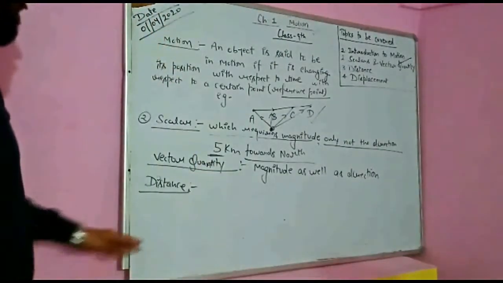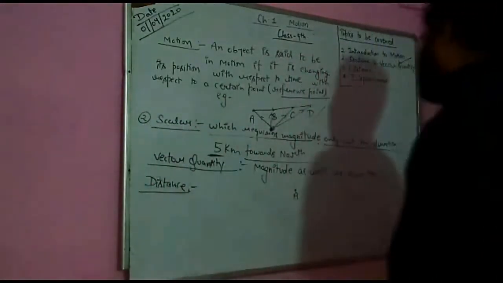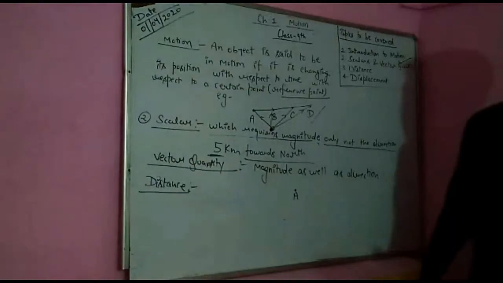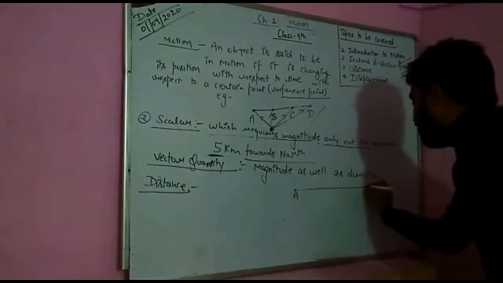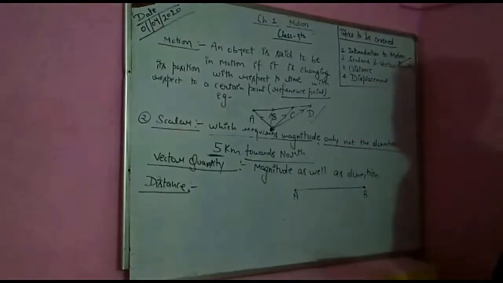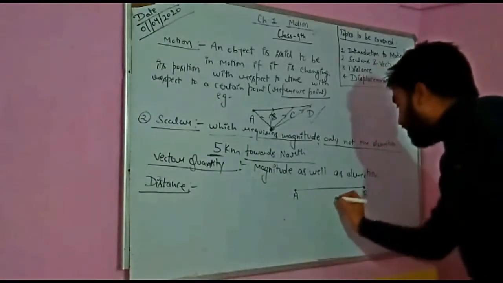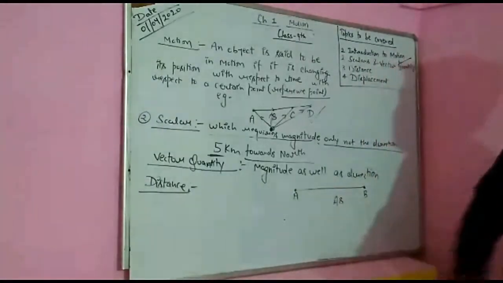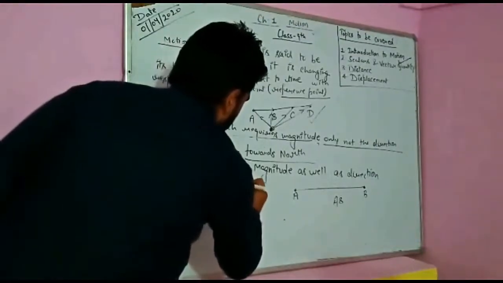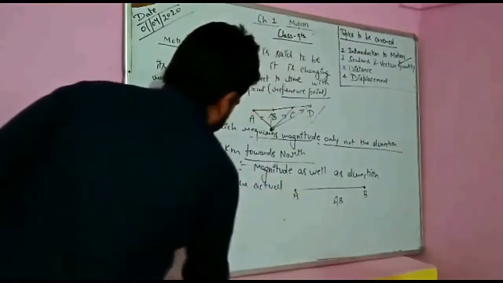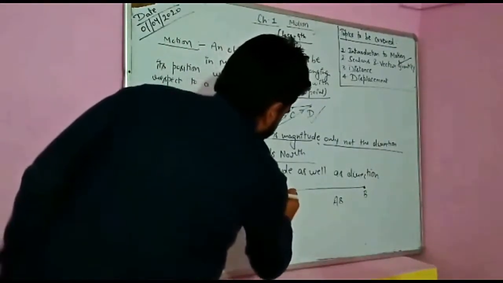For example, I am going to start with an example. Suppose an object was in location A, and after a time interval of t, or we can assume 5 minutes, we found the location of the body is B. So there is a path length between A and B. This AB is the path length, and this AB is known as the distance. So distance is the actual path length traveled by the body.